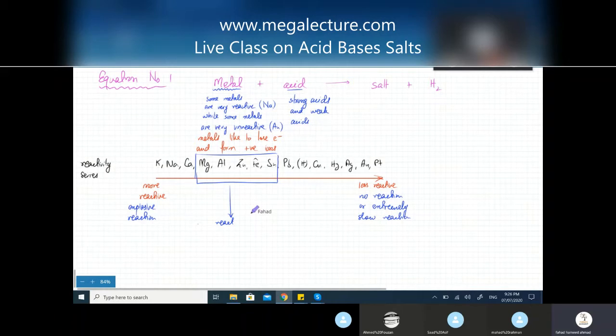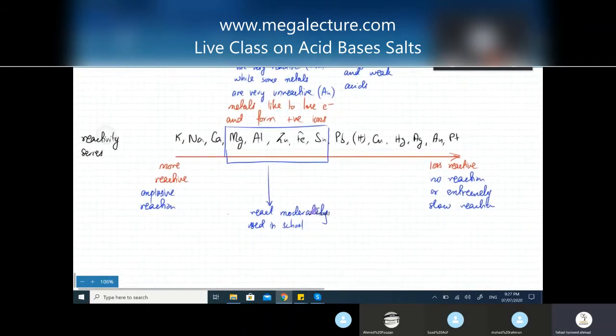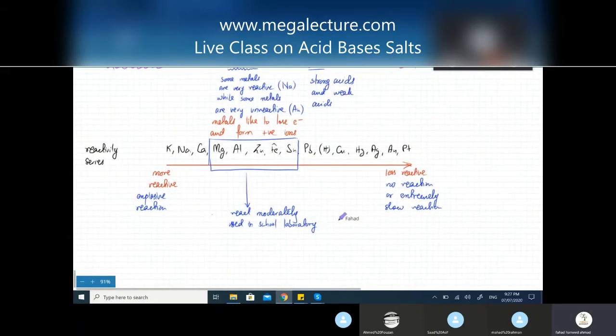So their reactions are normal. They react moderately and they can be used in the school laboratory. So when you react these metals, metal plus acid produces salt plus H2, no explosive reaction. The reaction would happen, but relatively slowly, so you'd be able to observe this very carefully. So they react moderately and are used in the school laboratory. So you can do this reaction with these metals in your lab.